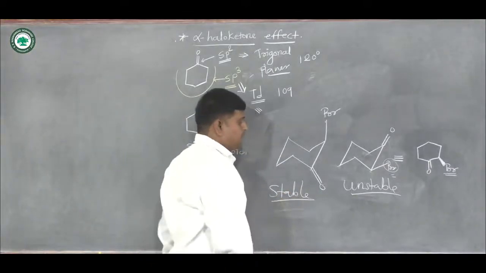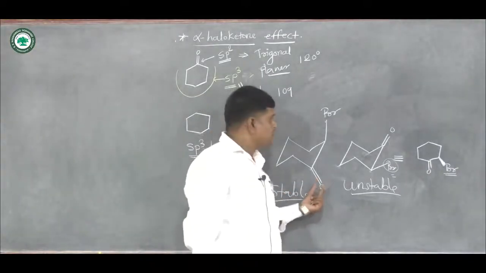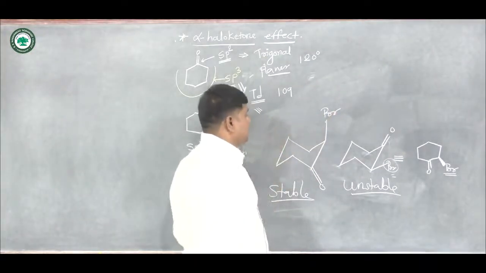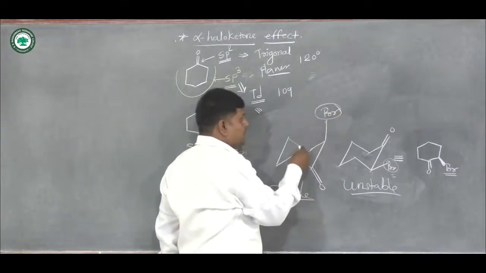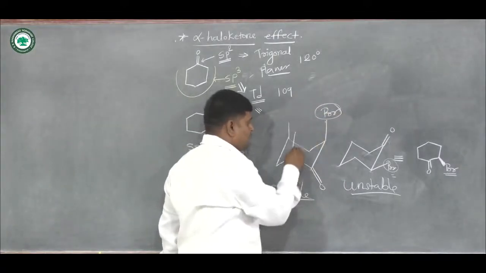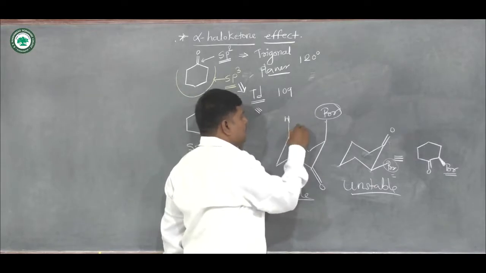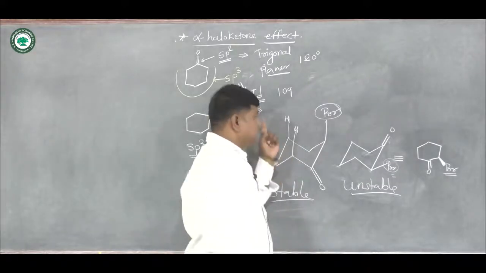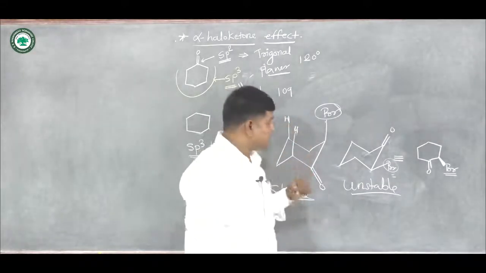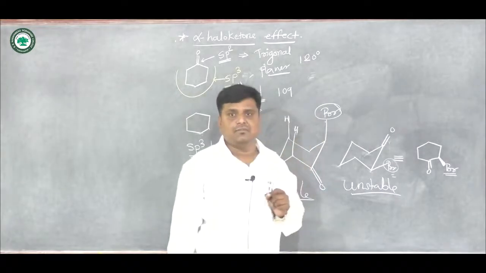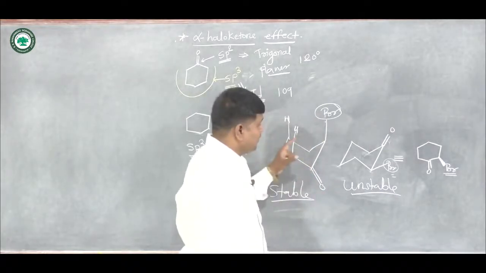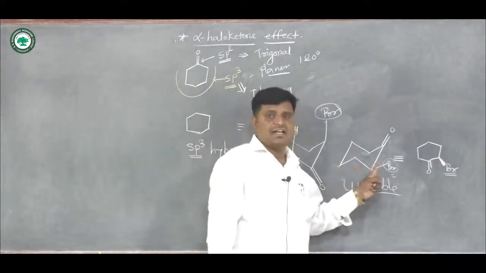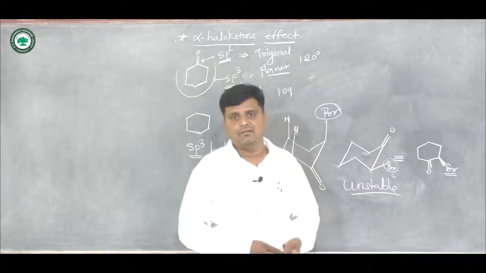Because there is no steric repulsion between carbonyl oxygen and the bromine. There is steric repulsion between the bromine present at the axial position and also the proton present on the third position. Okay, 1,3 diaxial interaction is possible, but that interaction is very small compared to bromine at the equatorial position, so the first structure is more stable than the structure having bromine at the equatorial position.